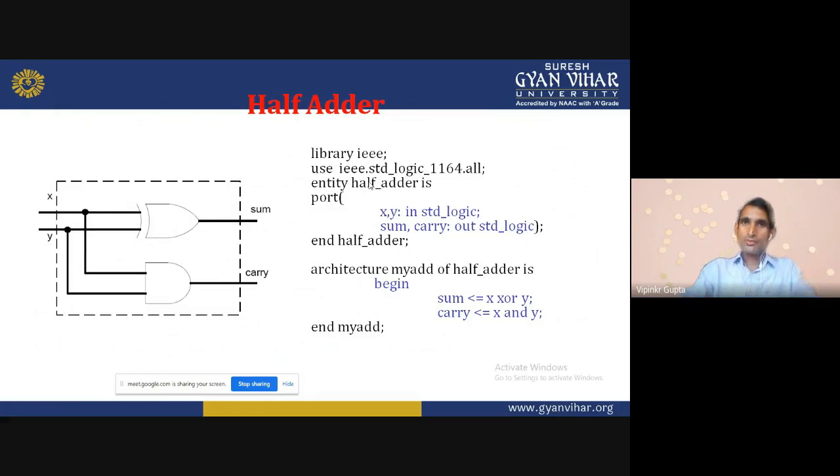Now we will start the port. How many ports are available in our program? X and Y are the input bits, in standard logic, and sum and carry are the out standard logic. Now we will close the entity, end half_adder. So this is the entity declaration, and we close the entity here.